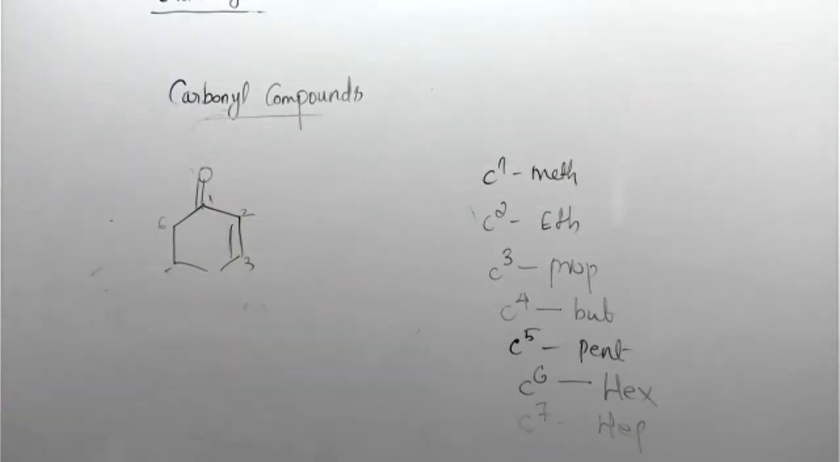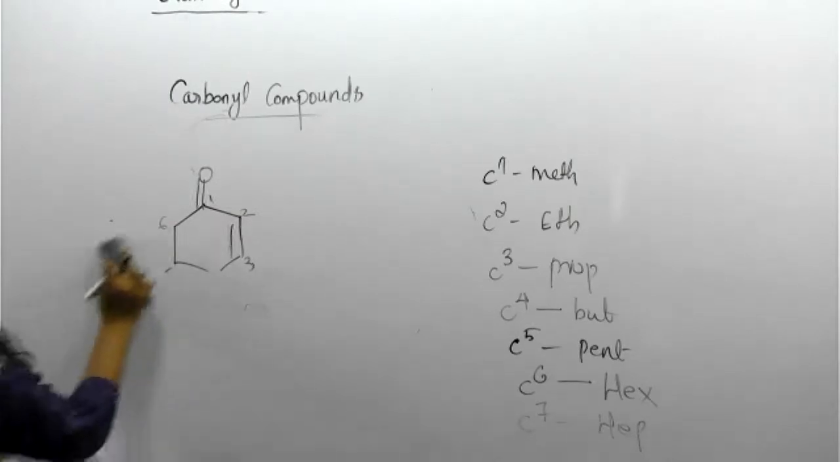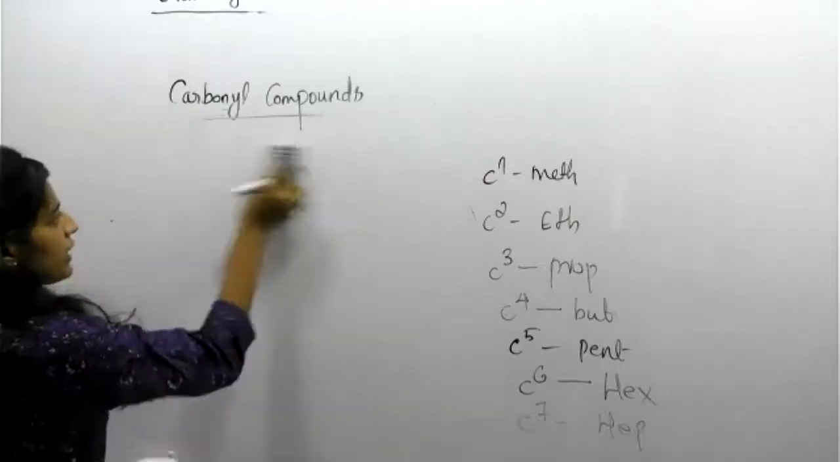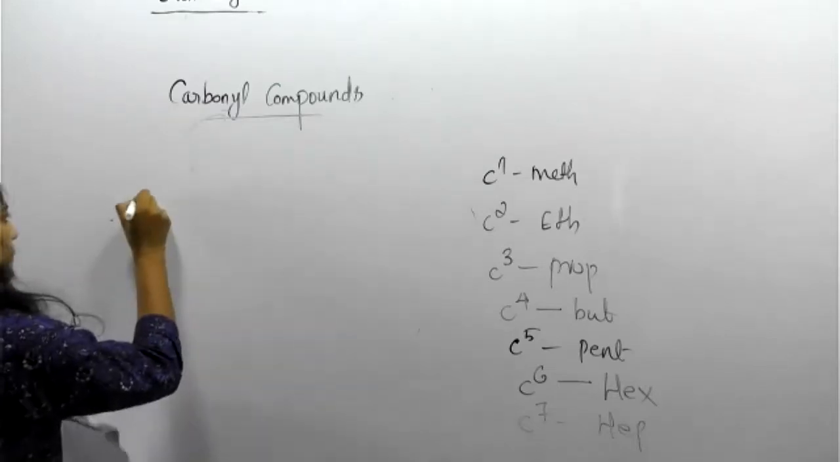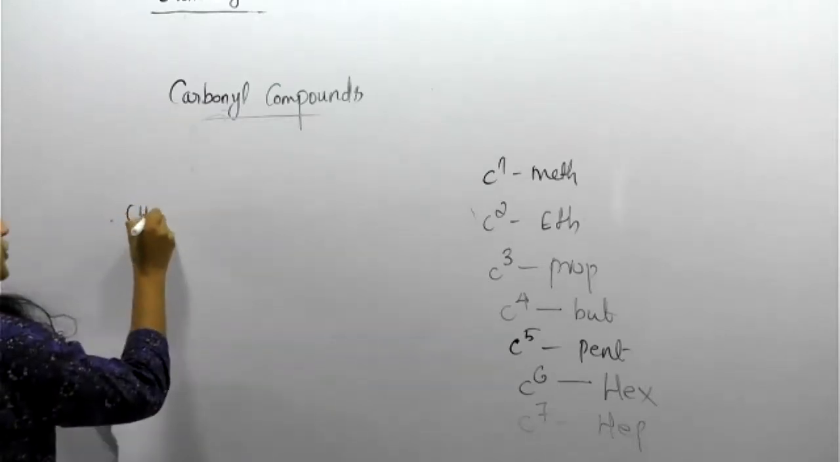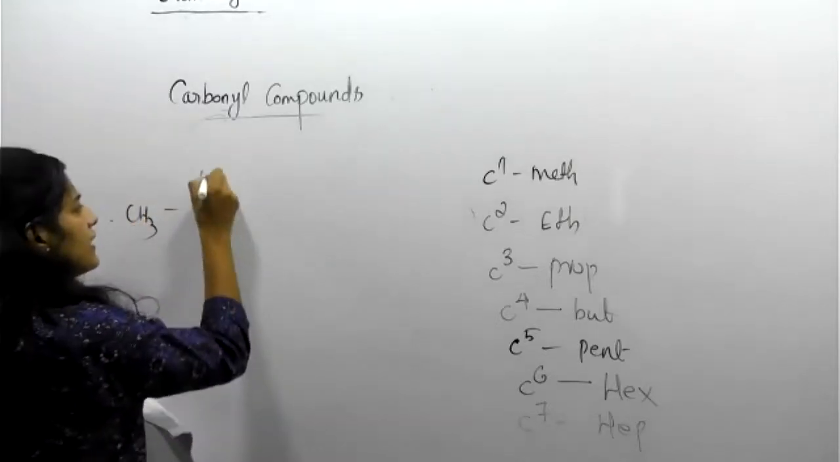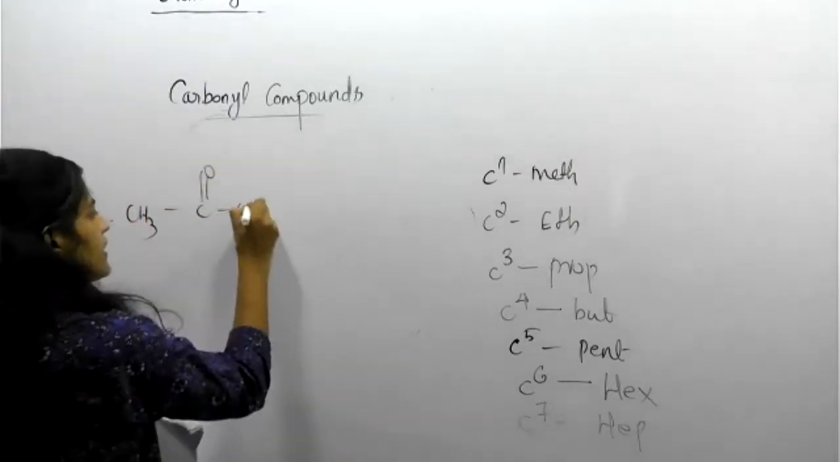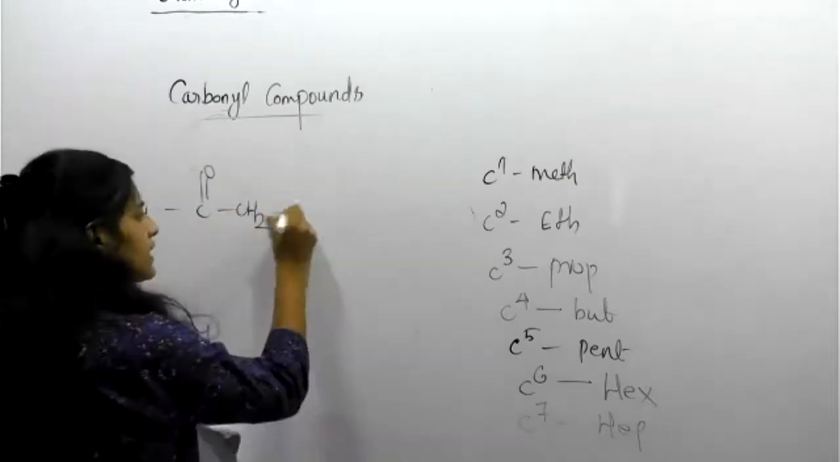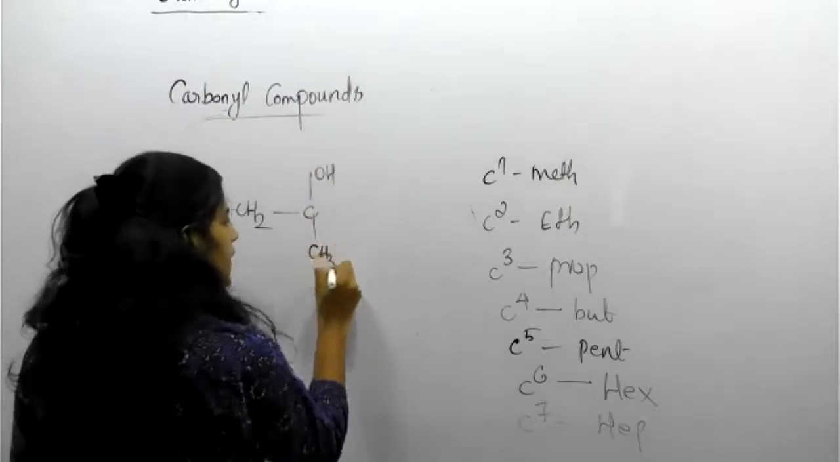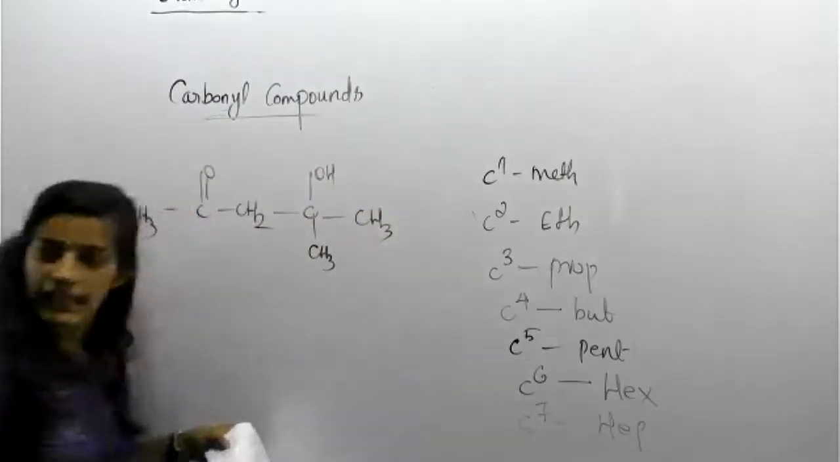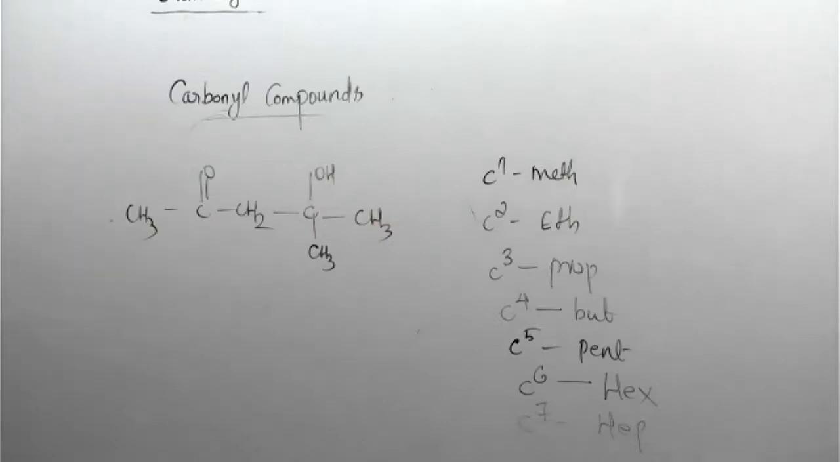Your name? Mrudul. We have one more new student, that is Mrudul, with us. Okay. So another question. CH3, C double bond O, CH2, C OH, CH3, CH3. This is your choice. Okay.